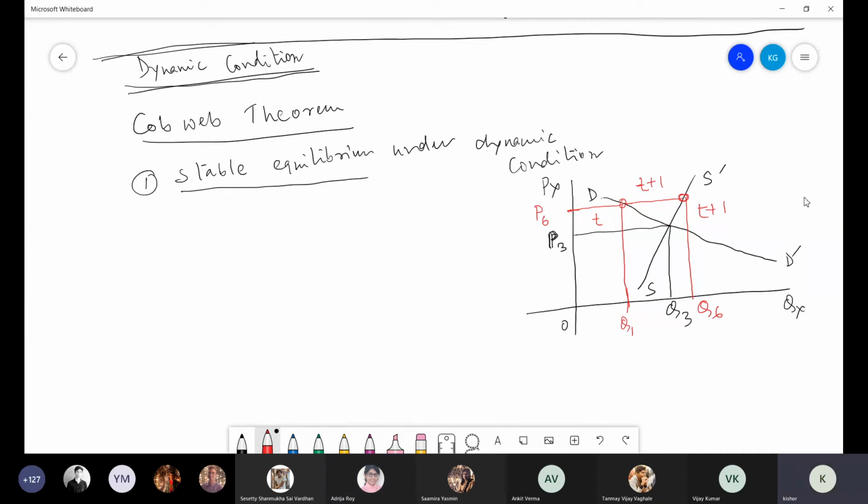Demand will increase? How come demand will increase? Price is P6, demand is represented by Q1. Price will decrease. Price will decrease to zero, or what? To the previous equilibrium price, maybe. Any other answer?